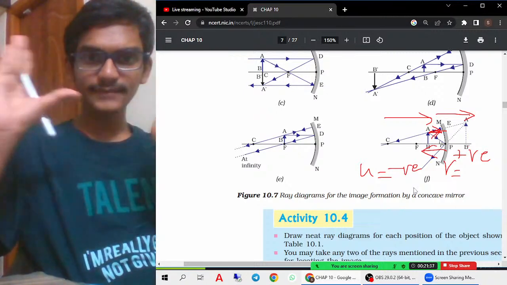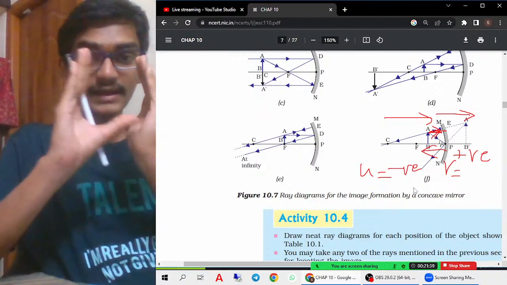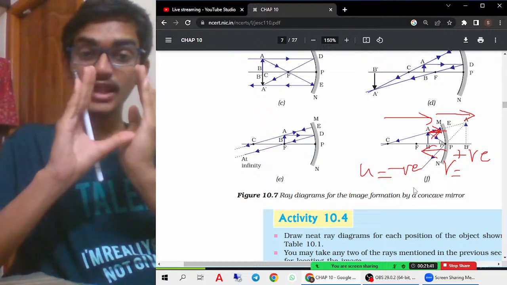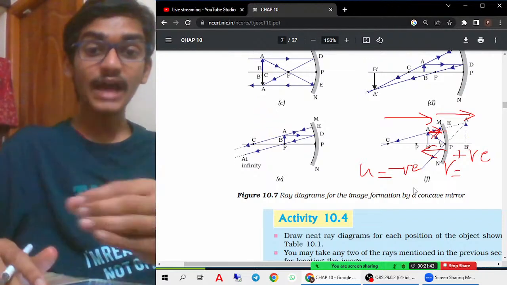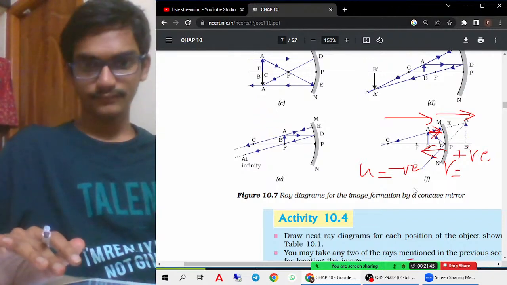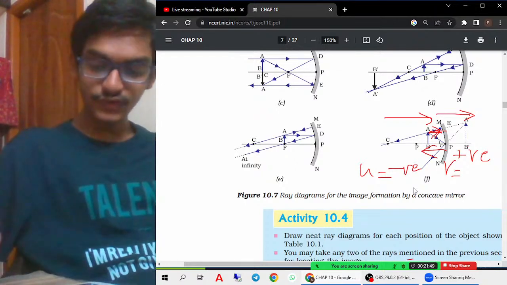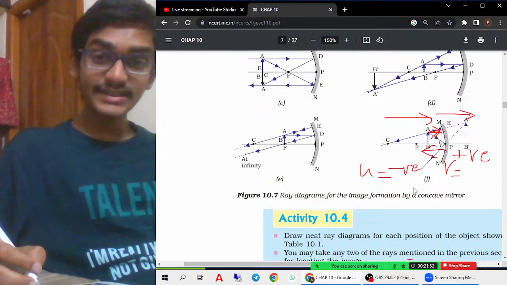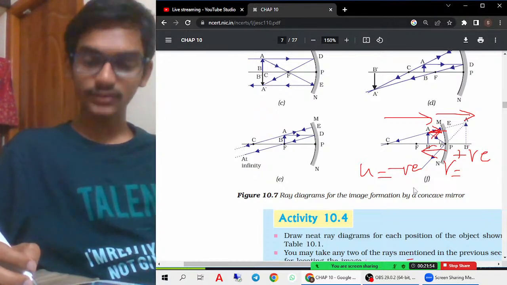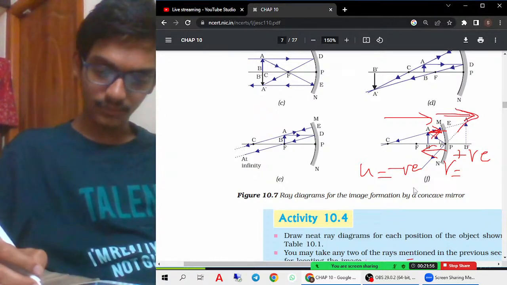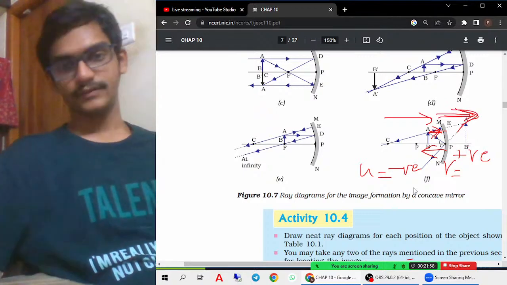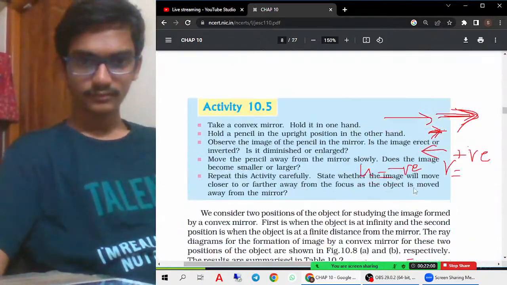For measuring the distance between them, from the mirror I count till the object. Since we are coming away from the mirror, that is negative. Therefore, we take the object distance as negative. But the image distance here is taken in the direction of the light rays only, so that is always positive. You have to remember like that.